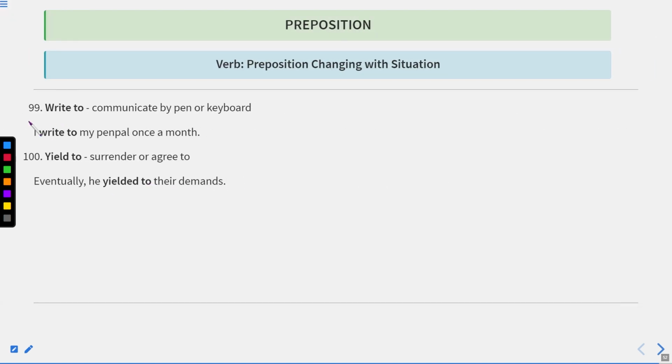Okay. Now the next thing is write to. It means communicate by pen or keyboard. I write to my pen pal once a month. Okay. Yield to means surrender or agree to. Eventually, he yielded to their demands. It means agreed to their demands.